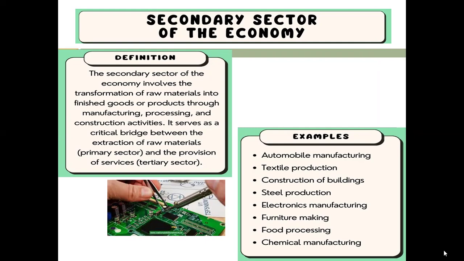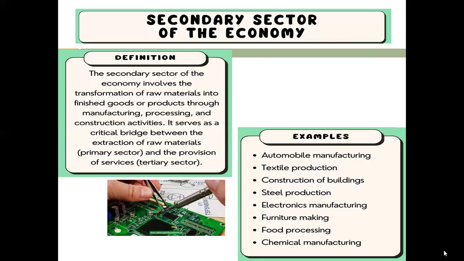Ma'am, it extracts raw materials from underground. Okay, it comes from the earth, right? Yes. So steel comes from the earth as an extraction. Then some process on that will be done. So that's why steel production comes under secondary industry.